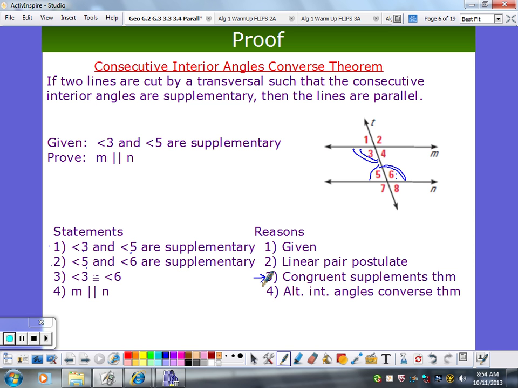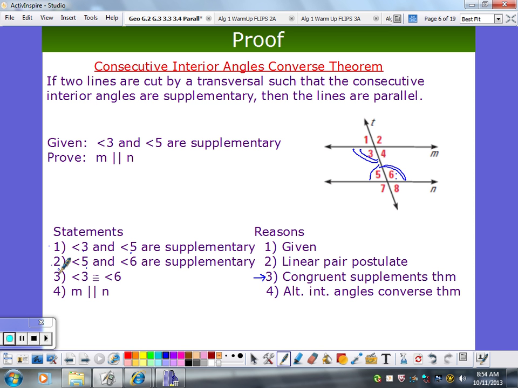We have the congruent supplements theorem. If two angles are supplementary to the same thing, then they are congruent. We have congruent supplements and congruent complements, so it's a little handy thing right there. Therefore, M is parallel to N.